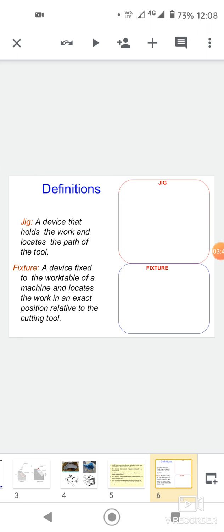A jig is a device which holds the work and locates the path of the cutting tool. And a fixture is a device fixed to the work table of a machine and locates the work in an exact position relative to the cutting tool.